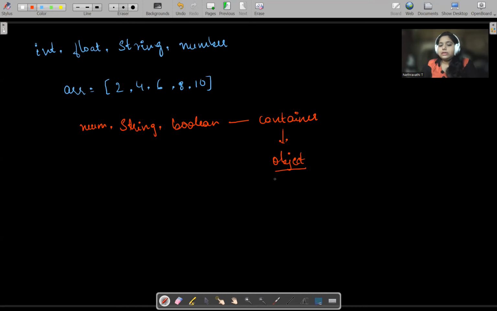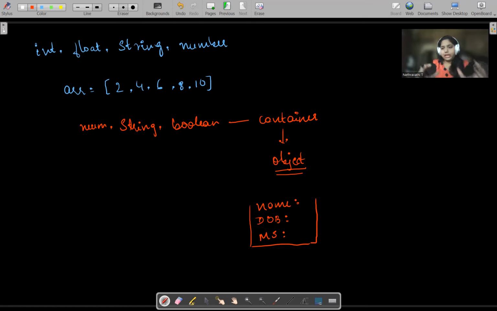Object is that container. In this object, we can store all the data types. For example, we can store the name with a certain name. We will have name as key. We can store their date of birth. Date of birth is a number, that is the value, and date of birth is the key. And we can store their marital status. That will be yes or no. That yes or no will be the value, and marital status is the key, and this is boolean data type. We can store all these kinds of data types in one certain container that is called an object.